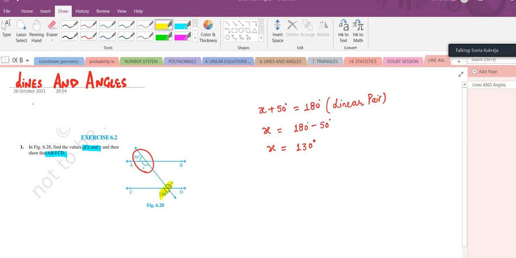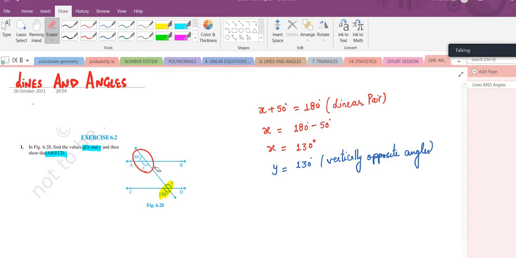Tanush, can you tell me what is the relation between these two angles? Ma'am, y and 130 degrees are vertically opposite angles. So, ma'am, they are equal. Very good. y and 130 degrees are vertically opposite angles, so they are equal.